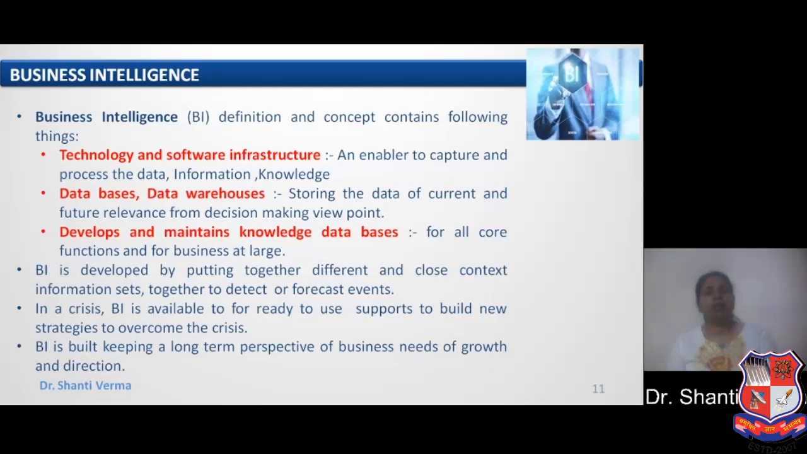The second is databases and data warehouses. So storing the data of current and future relevance from a decision making viewpoint. It is important and should be noted that the data of current and future both are stored in databases and data warehouses. Develops and maintains knowledge databases for all core functions and for business at large. It should be noted that we have to also prepare knowledge databases.